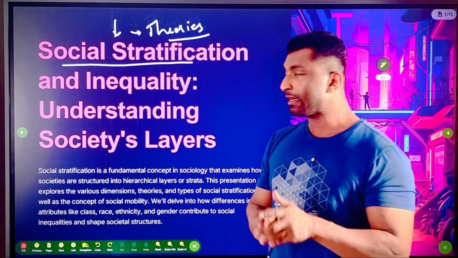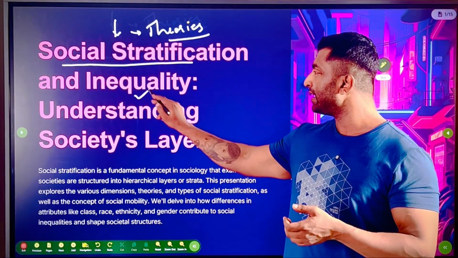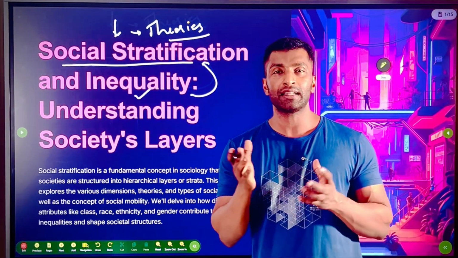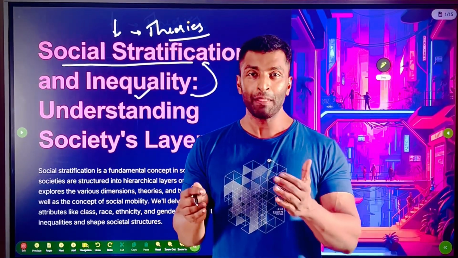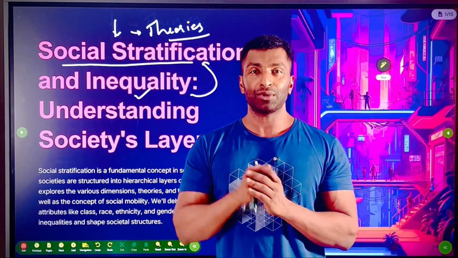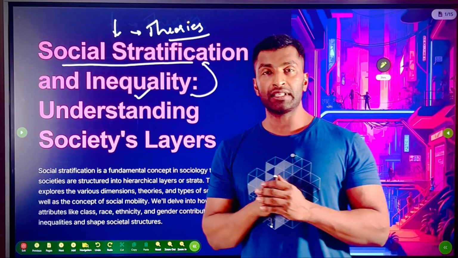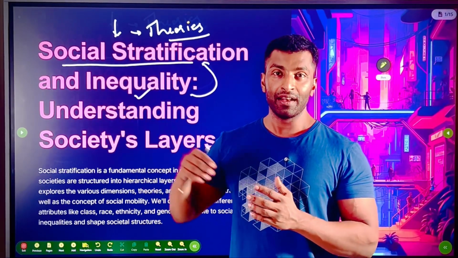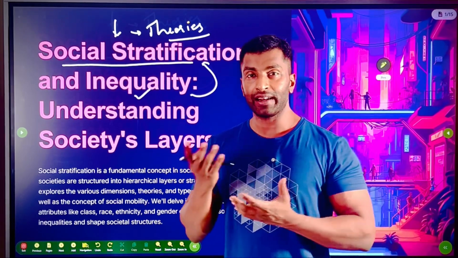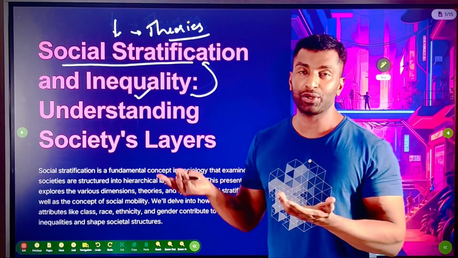But before that, let me explain to you what inequality is and how inequality leads to stratification. You might have seen societies are structured like upper class, lower class, and middle class, right? So there is a division, a kind of hierarchy. Or if you see the caste system, you can see Brahmin, Kshatriya, Vaishya, Shudra. So how these kinds of hierarchies are formed is exactly what we are going to study.